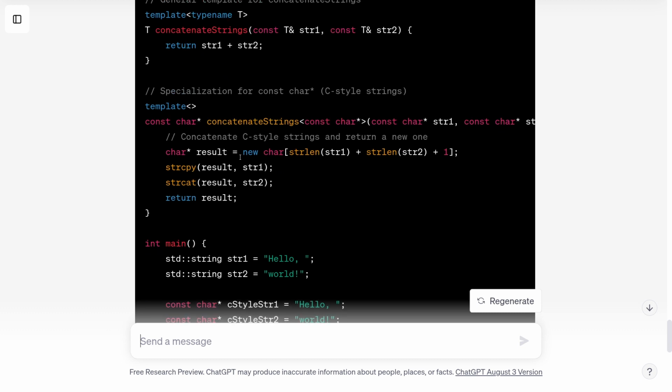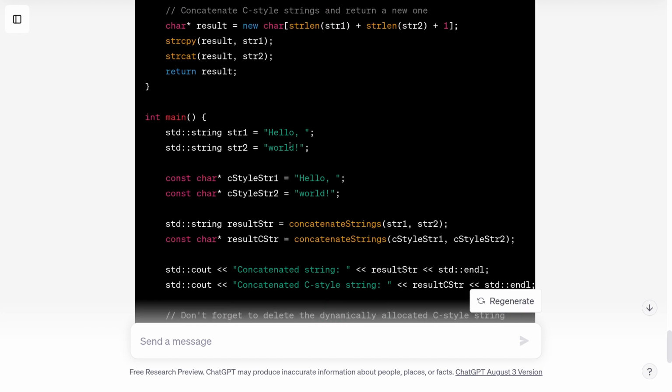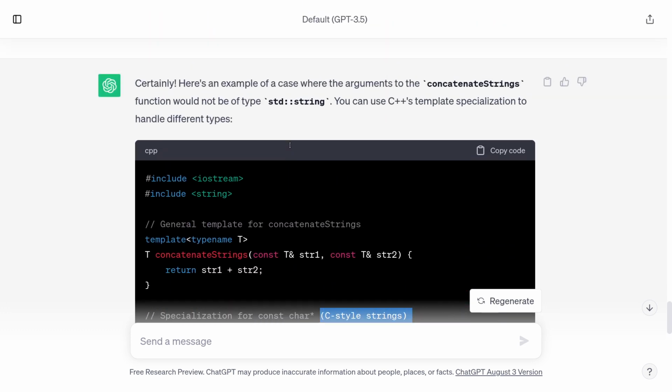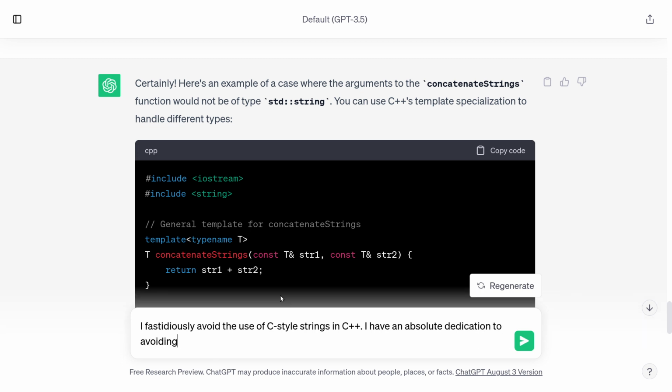Okay, it wants me to specialize for C-style strings. And we already know about C-style strings. We learned about those in 111. And you know what? Executive decision, we don't want to learn about them again in 116. We like std string. I fastidiously avoid the use of C-style strings in C++. I have an absolute dedication to avoiding them.